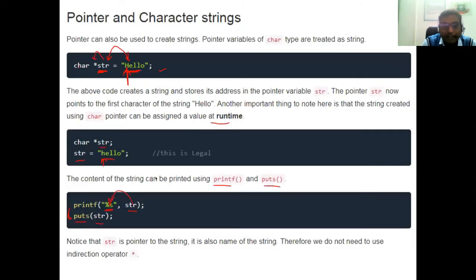But suppose if you want to print a string, so there is no need to write down the star mark over here, okay, your str, your string pointer itself contains the address, it itself gives your actual data value, so there is no need to write down the star, okay, यहाँ पे star लिखने की हमें जरूरत नहीं पड़ती है, okay।